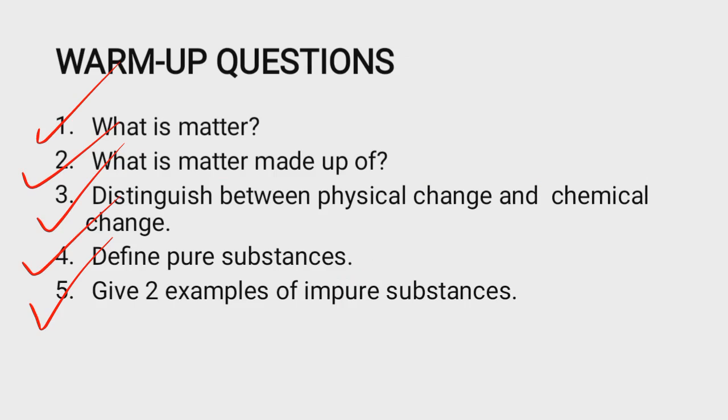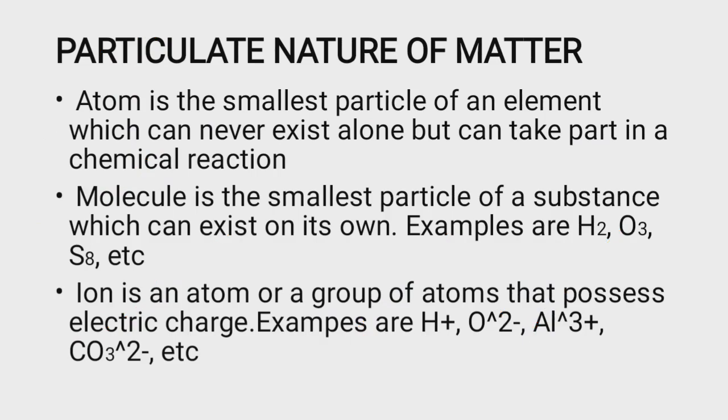Alright, let's move on. Moving on to the next slide, we have the particulate nature of matter, which represents what matter is made up of. As we have stated earlier, matter is made up of atoms, molecules and ions. Now, we need to describe what these are. The first one to look at is the atom. Atom is the smallest particle of an element which can never exist alone, but it can take part in chemical reactions.